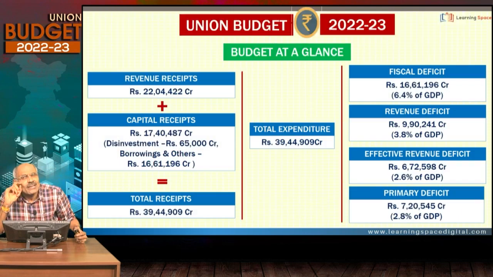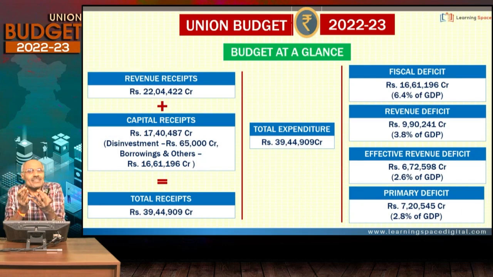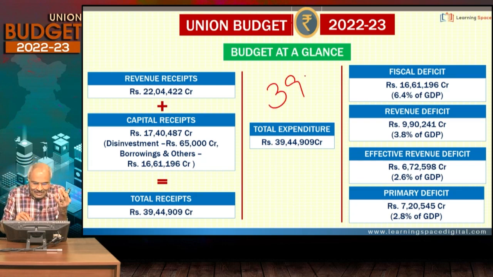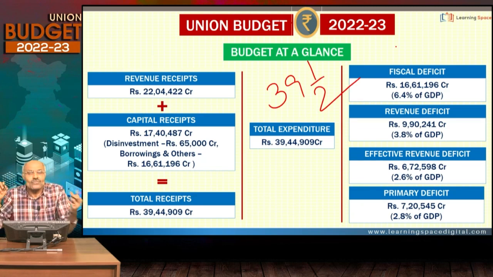Now let us look at how to remember these things. Friends, what is the total quantum of budget 2022-23? It is, in layman's language, 39.5 lakh crores of rupees. I am just giving the rough figures.